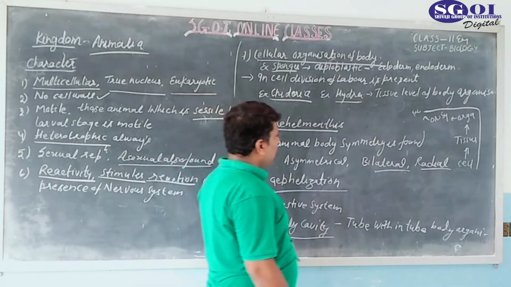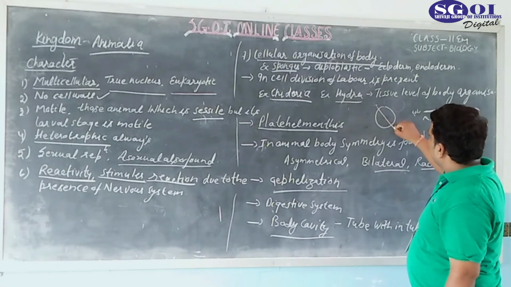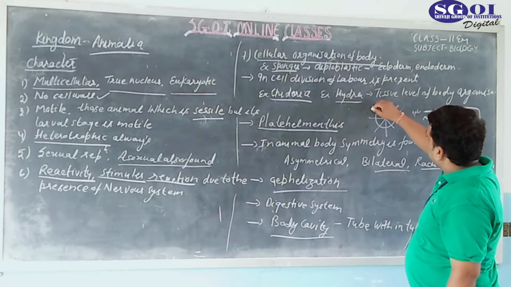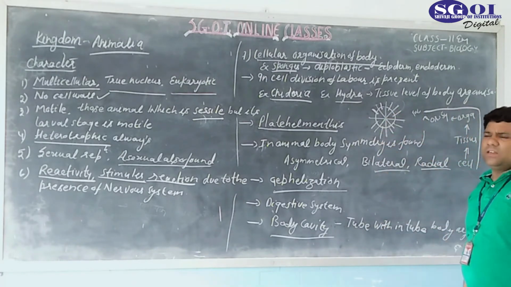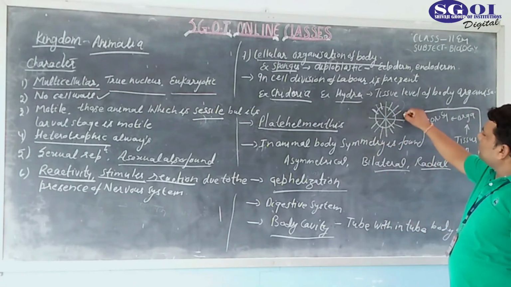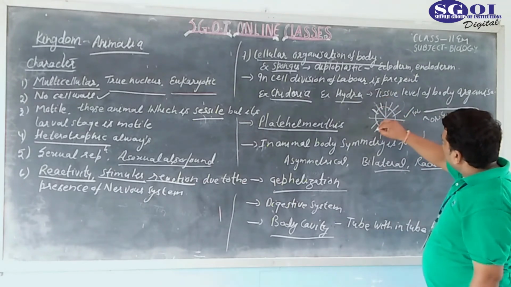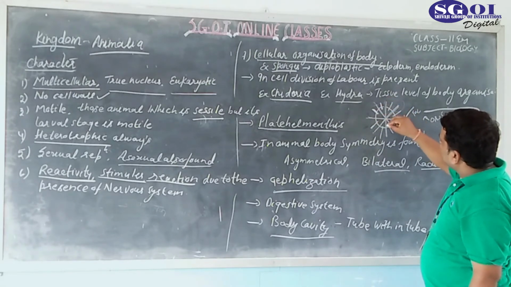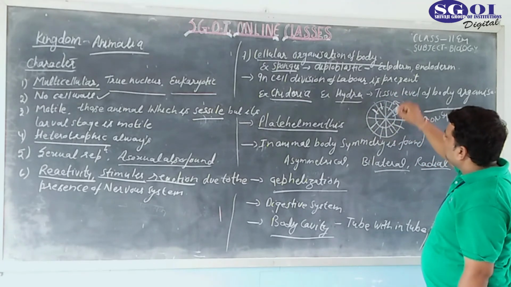Symmetry is an organization of any animal in which when we cut it in different ways, it can be divided into many parts: part 1, part 2, part 3, part 4, part 5, part 6, part 7, part 8. So this is like radial symmetry. It means that this symmetry is actually called radial symmetry, because when we cut the animal along all the axes, it gives the same type of representation. So this one is known as radial symmetry. This one is called radial symmetry.